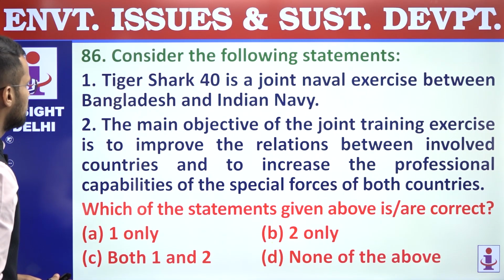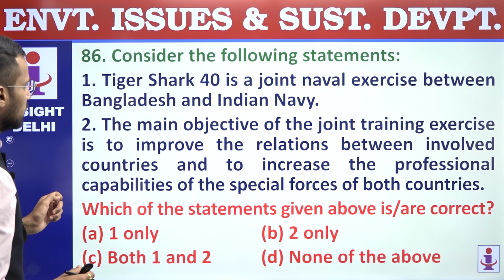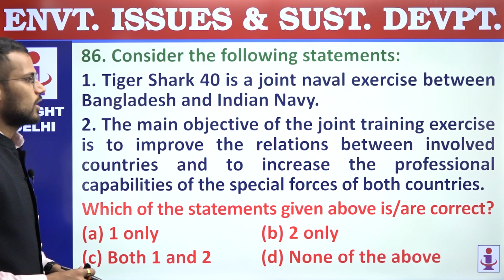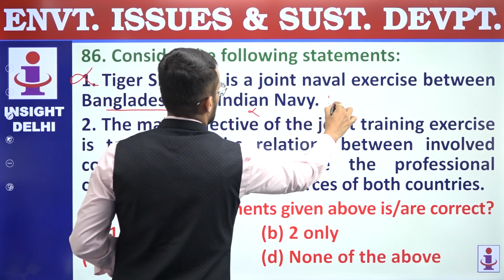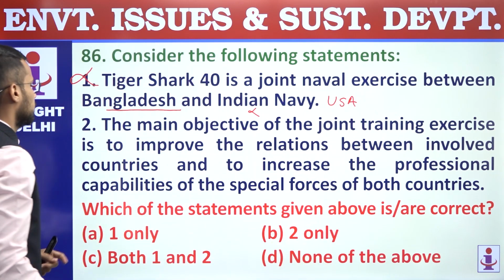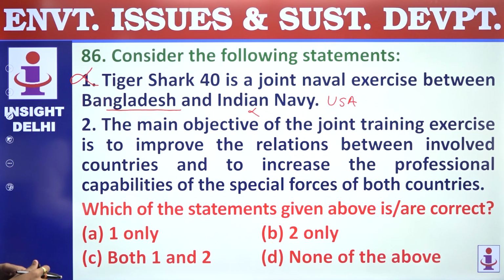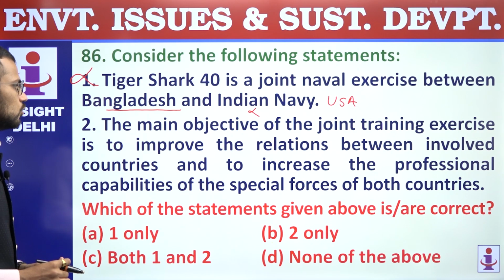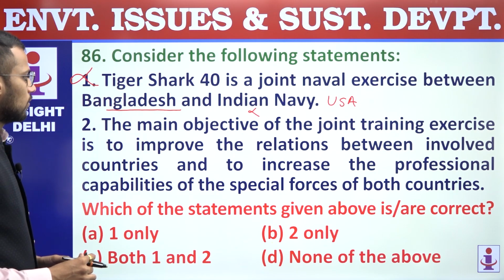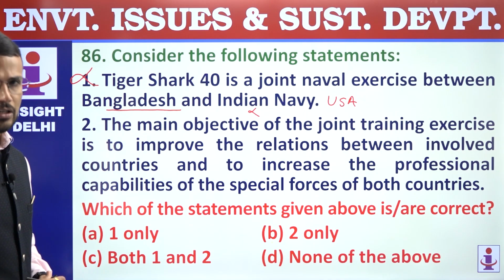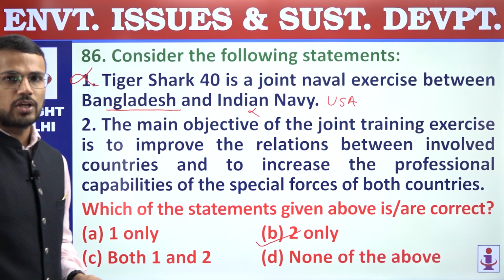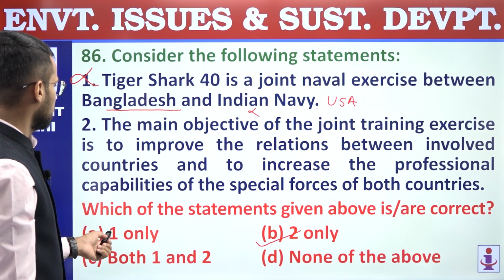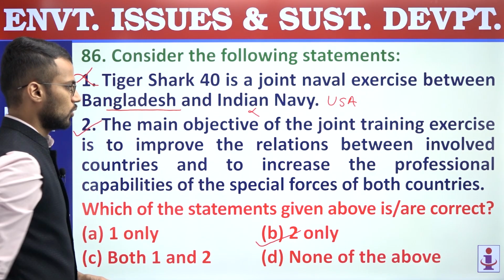86. Consider the following statements. First, Tiger Shark 40 is a joint naval exercise between Bangladesh and the Indian Navy. Incorrect. It is a joint exercise between Bangladesh and USA. So the first statement is incorrect. Second, the main objective of the joint training exercise is to improve the relations between involved countries and to increase the professional capabilities of the special forces of both countries, right? So that is the objective of the Tiger Shark 40 exercise between Bangladesh and USA. The second statement is correct, and that's why the answer is B, 2 only.